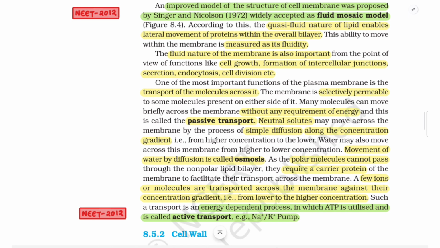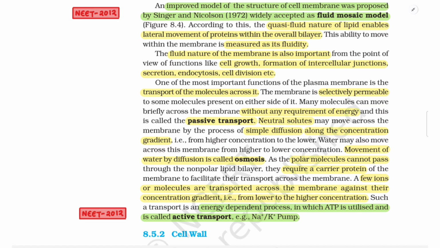An improved model of the structure of cell membrane was proposed by Singer and Nicolson, 1972, widely accepted as the fluid mosaic model, figure 8.4. According to this, the quasi-fluid nature of lipid enables lateral movement of proteins within the overall bilayer. This ability to move within the membrane is measured as its fluidity. The fluid nature of the membrane is also important from the point of view of functions like cell growth, formation of intercellular junctions, secretion, endocytosis, cell division, etc.